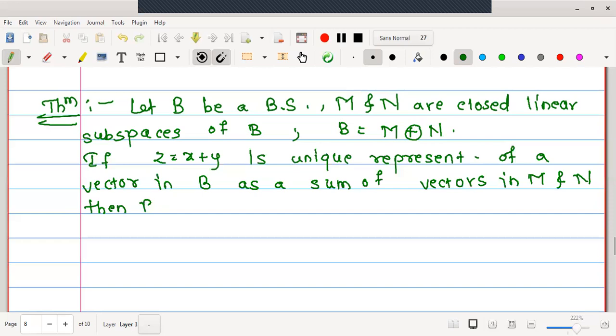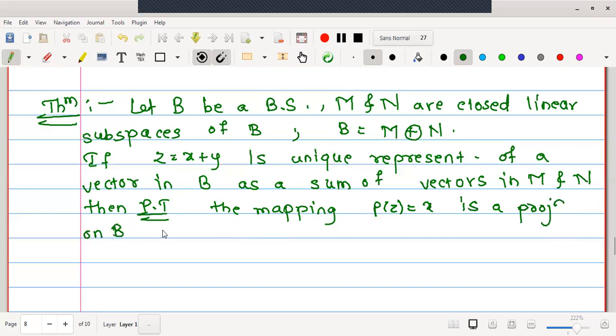here comes the main aim to prove: then prove that the mapping Pz is equal to X is a projection on B whose range and null spaces are M and N. So the final aim is to prove that this Pz equal to X is a projection defined on a Banach space.